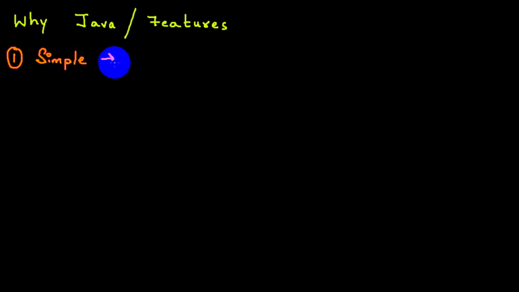Why? Because we have something called syntax. It's a structured language. Syntax is easy, so therefore learning Java will become very easy. It's a very simple language to learn because we have syntax, the structure in which we have to write a Java program. So in order to work with it, it becomes very easy for us.